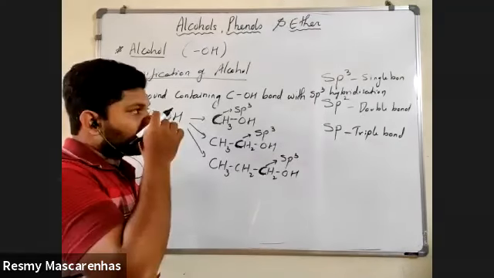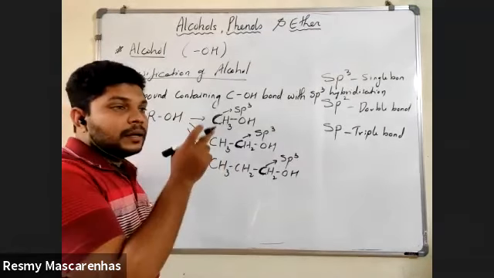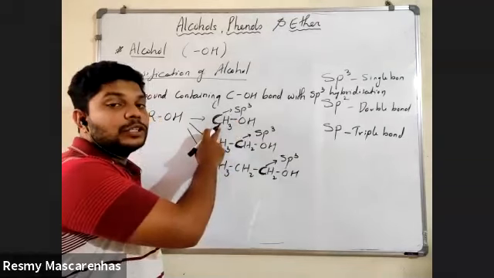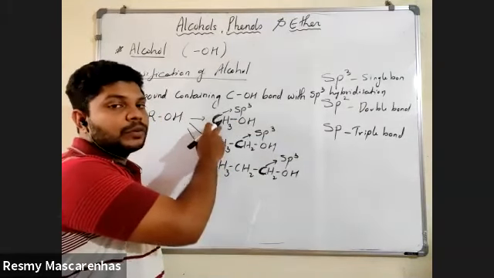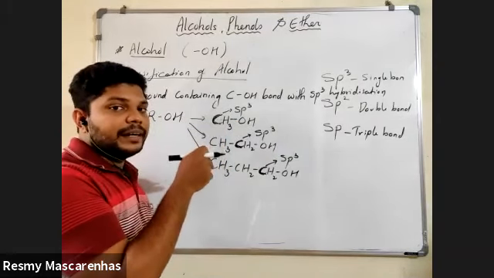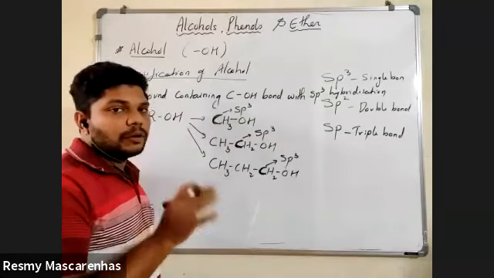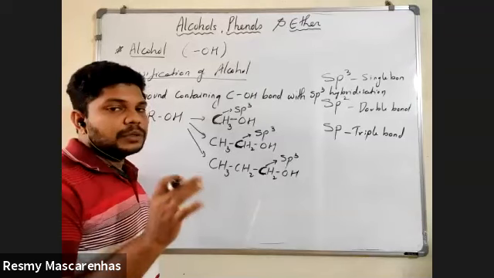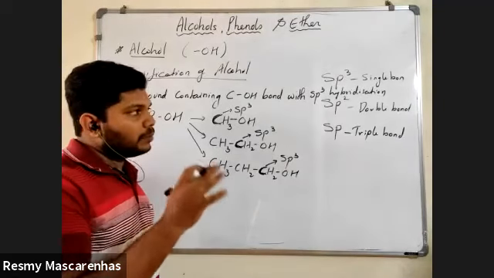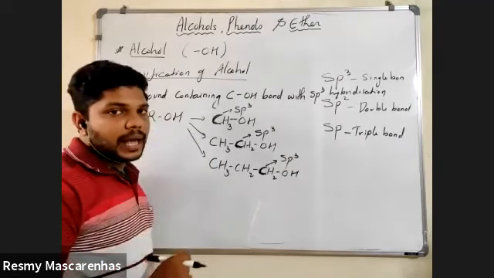Whenever you are talking about an alcohol, see that the alcohol is attached to a carbon. We have to focus on that carbon and identify whether double bonds or triple bonds are there or not. If there is no double bond and no triple bond, that carbon is an sp3 hybridized carbon.